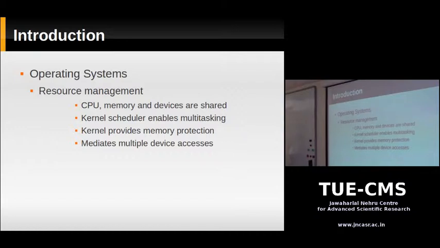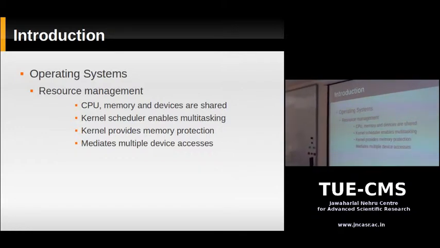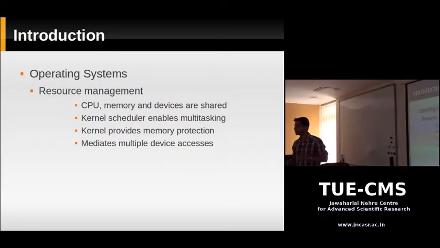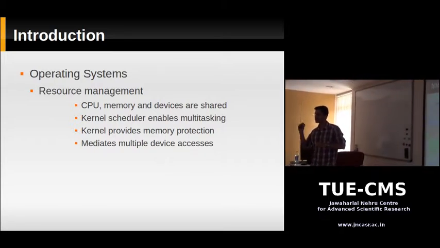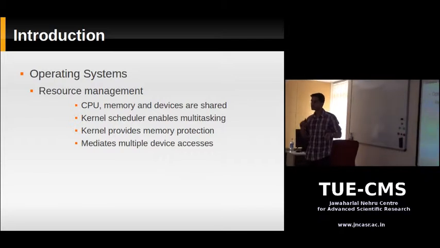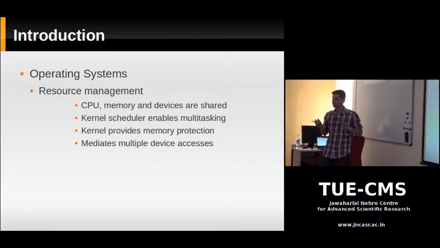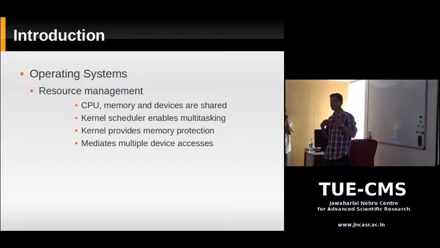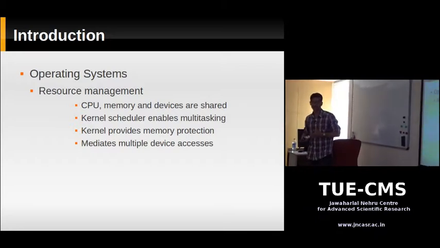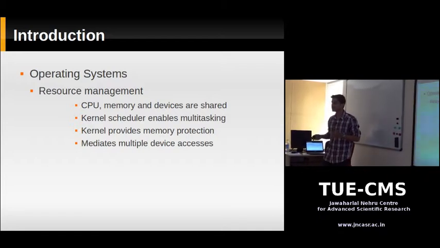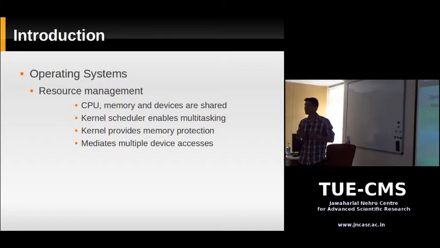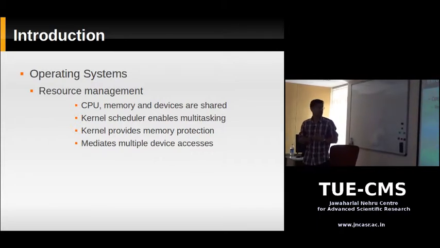What the operating system does is, it gives a small amount of time to each application. So suppose you have your browser and your Word document. It runs the Word document for a small slice of time and then quickly switches to your browser. And it does this really quickly, so you get the illusion that your computer is running many applications simultaneously. Okay, so this is called multitasking. The operating system manages this whole thing.